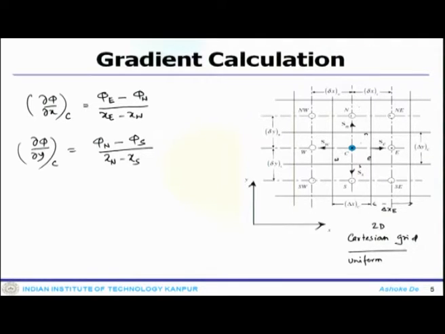So, that uses the information of the north cell and the south cell. This is quite straightforward, and if you have it in 3 dimensions, similarly one can compute in the z direction. That would be quite straightforward. And why does that look so straightforward? It is a 2 dimensional uniform Cartesian system, and obviously they are orthogonal to each other.